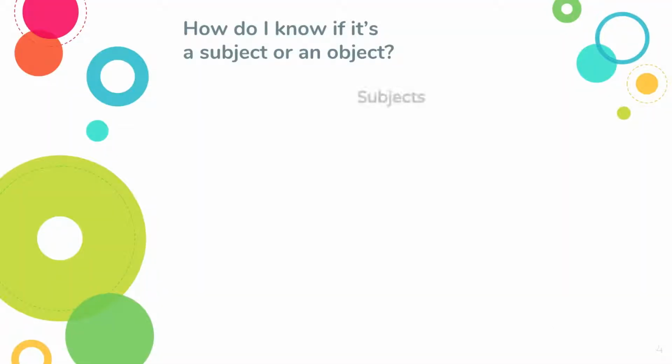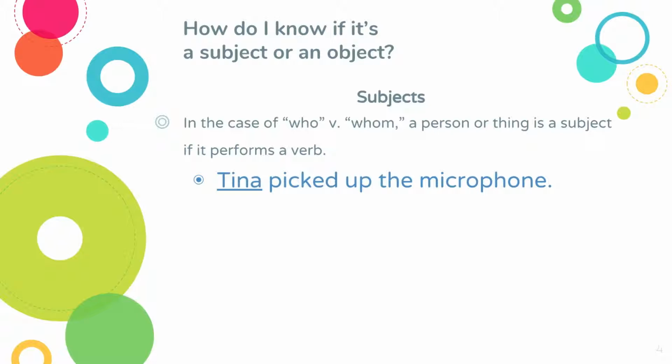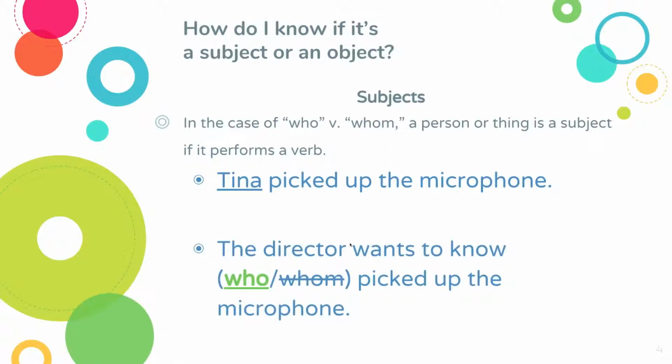How do I know if it's a subject or an object? Well, subjects are a person or thing that performs a verb. So, Tina picked up the microphone. We see that Tina performs the action of picking up, so it makes her the subject of the verb. The director wants to know who picked up the microphone. Picked up is a verb that needs a subject, and so to fill that subject in, we use who.